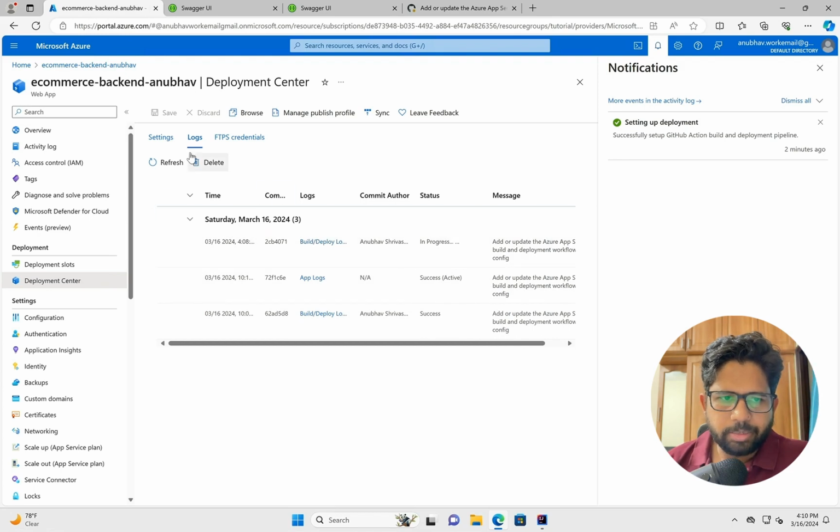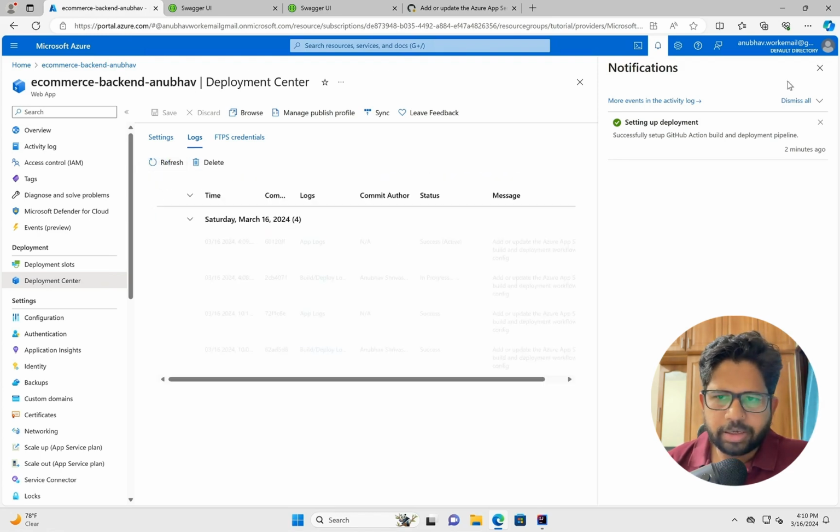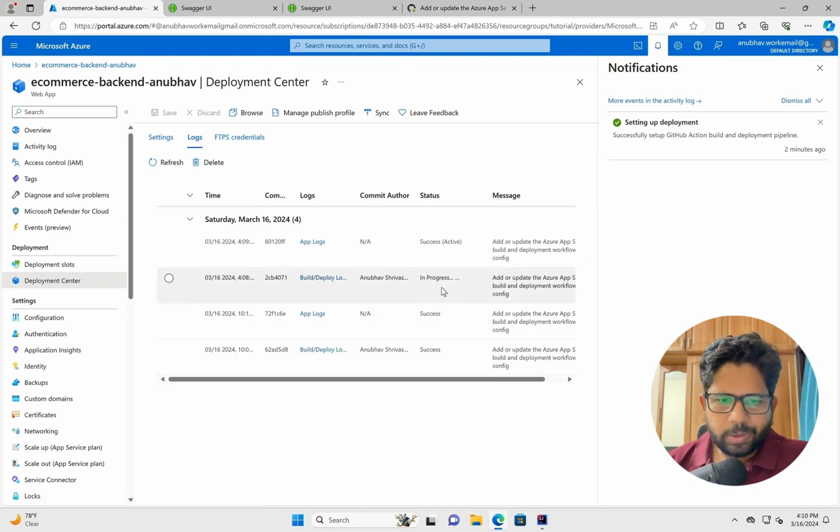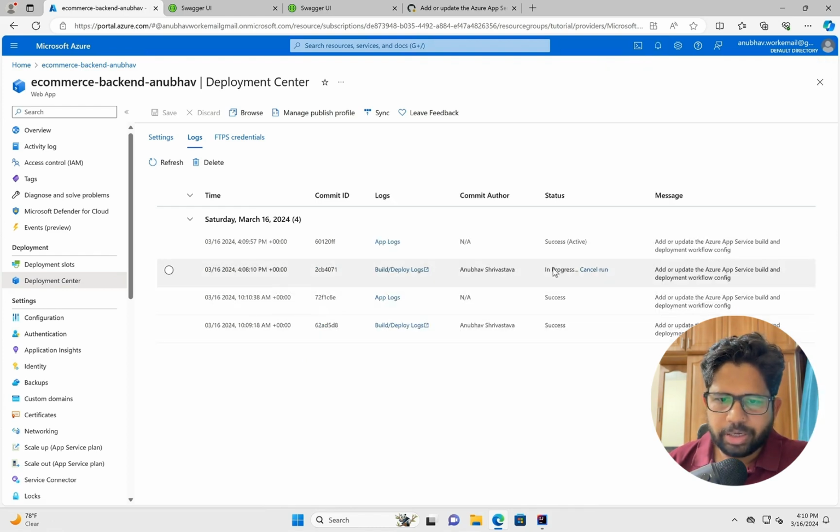So we'll just wait a bit and we'll keep on pressing refresh. You see two entries get added. One is for build and the other is app logs. So you don't have to worry much about these two. You just wait for the deployment to succeed. So we are just waiting for the deployment to get succeeded here.